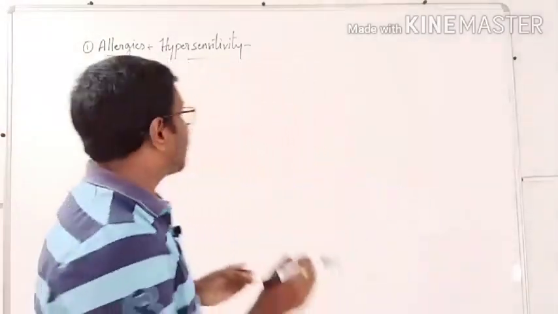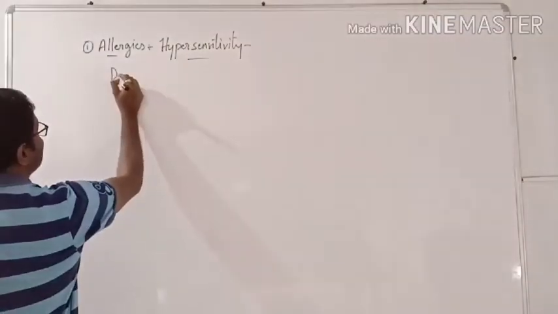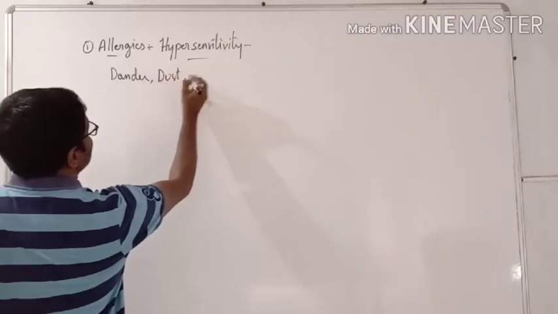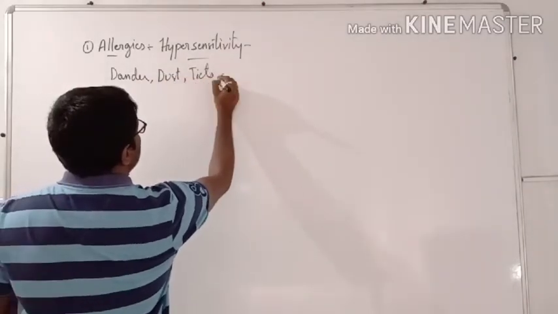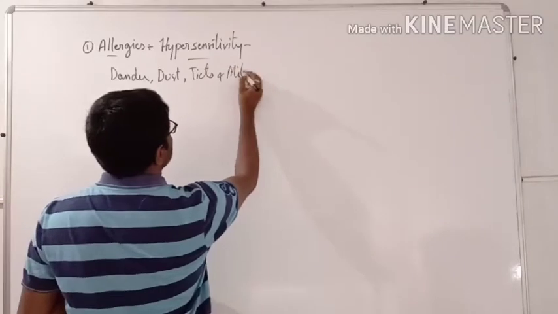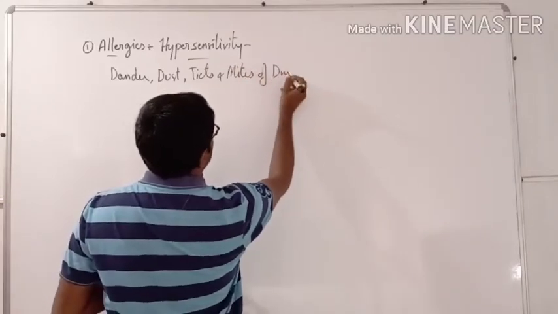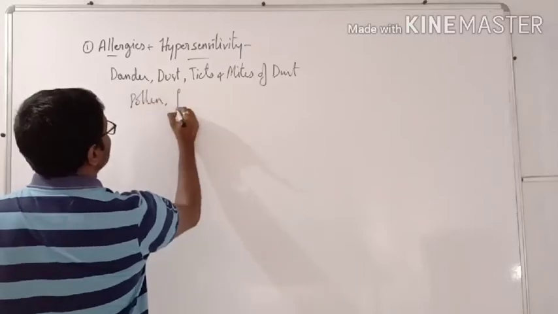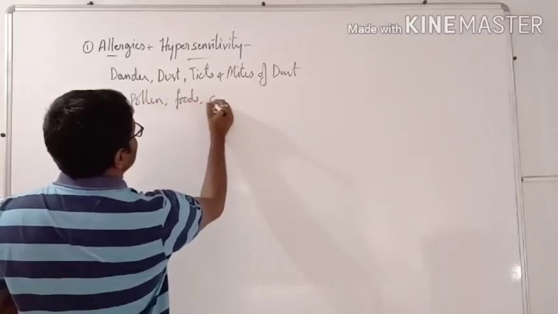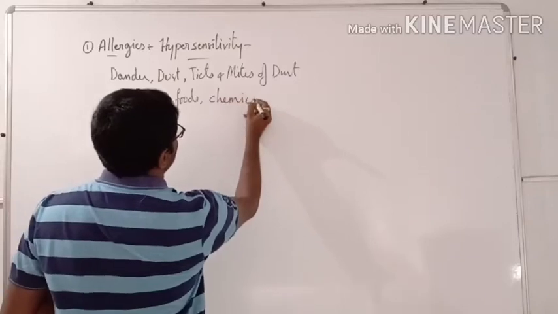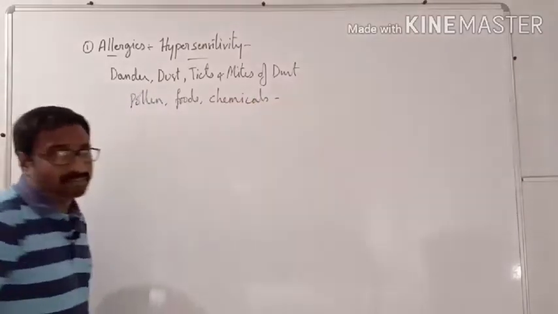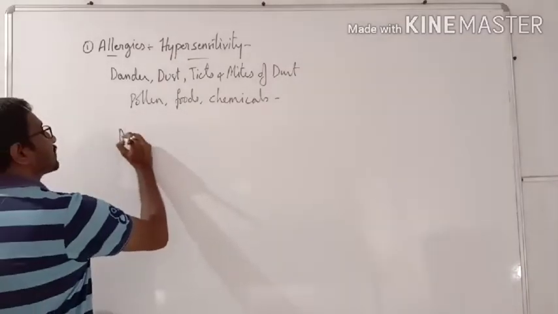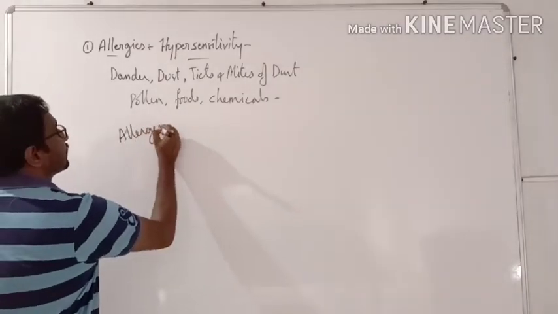The simple antigens like dander, dust, ticks and mites of dust, pollen, foods, chemicals, etc. There are varieties. These all are called allergens.